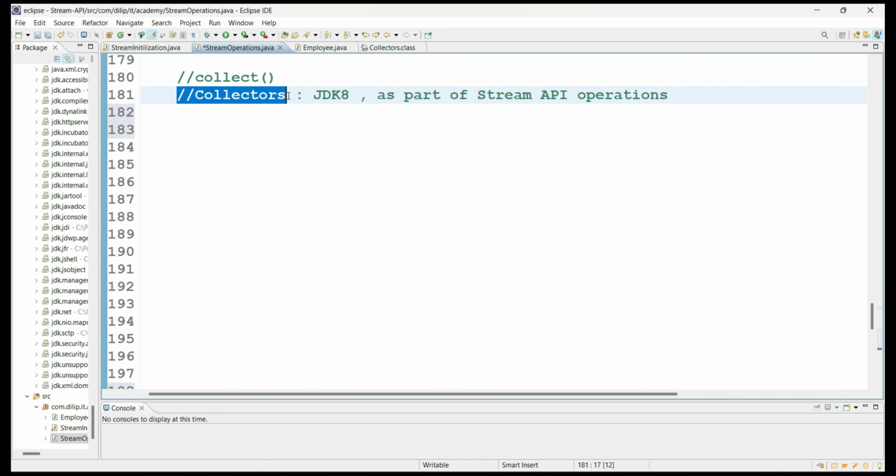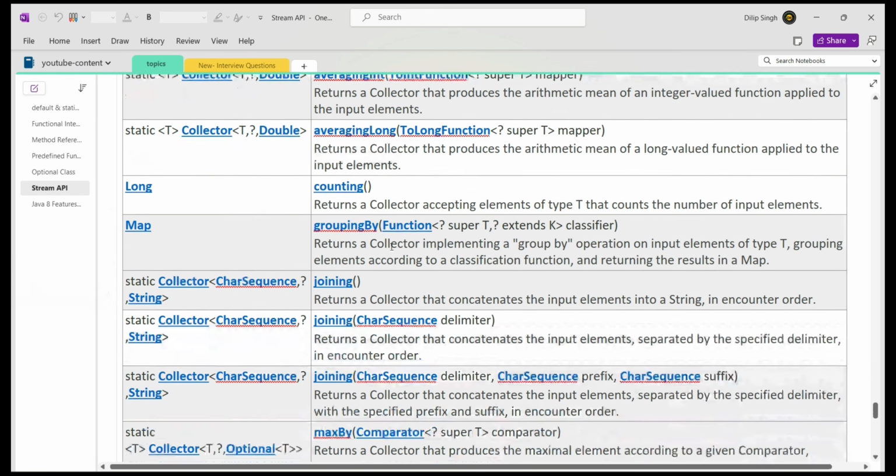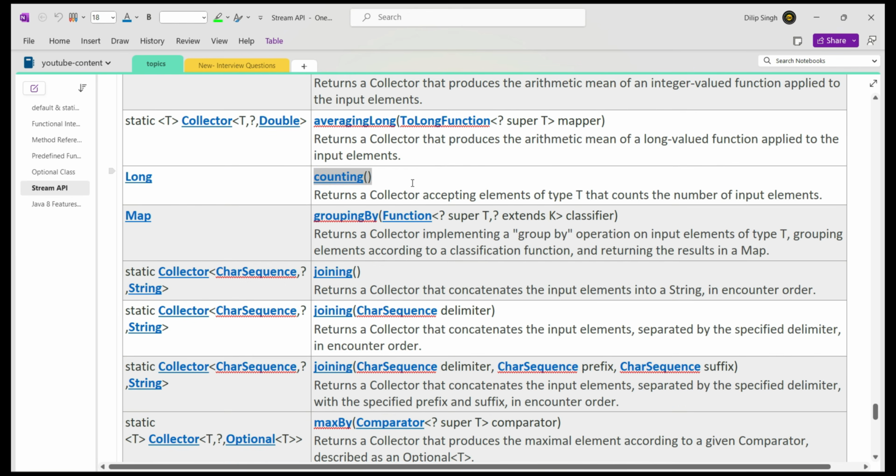So simple, Collectors is a utility class that provides utility methods to fulfill a lot of common use cases. If you go here, the Collectors class has a lot of predefined utility methods. What is it? Averaging to double. That means all the values will be averaged to a double. Similarly, averaging to an integer value, averaging to a long value, and the count, which is the number of stream elements.